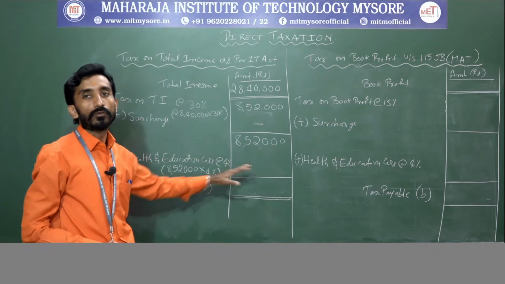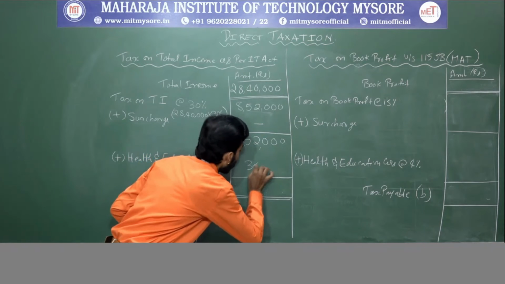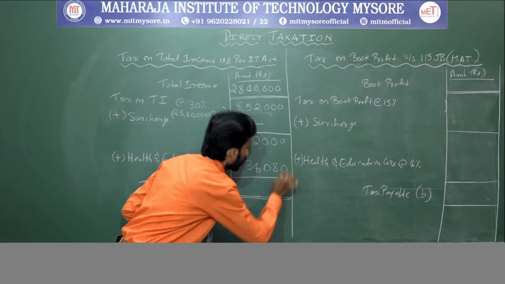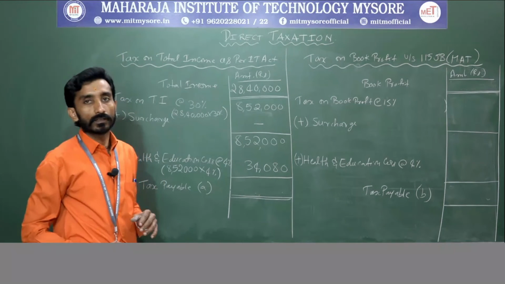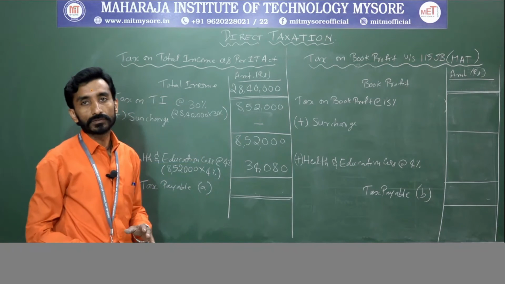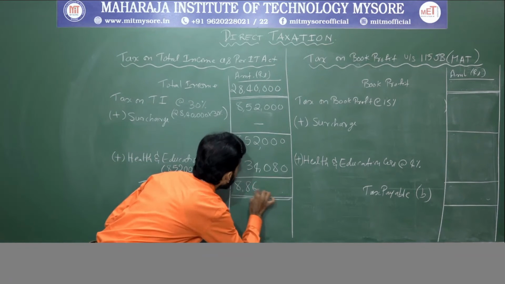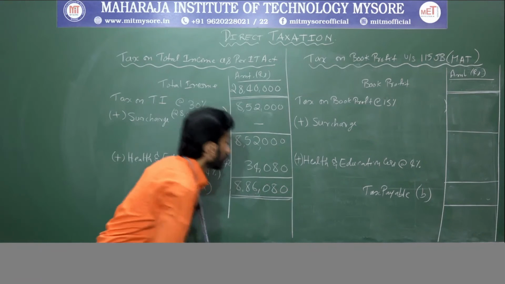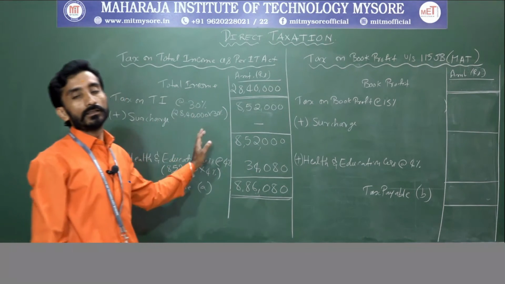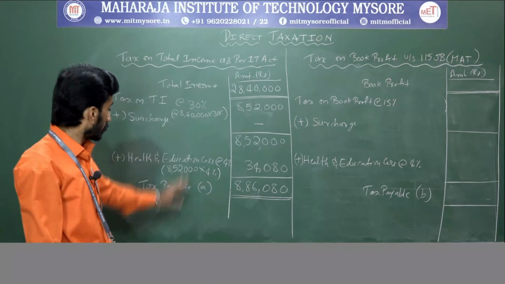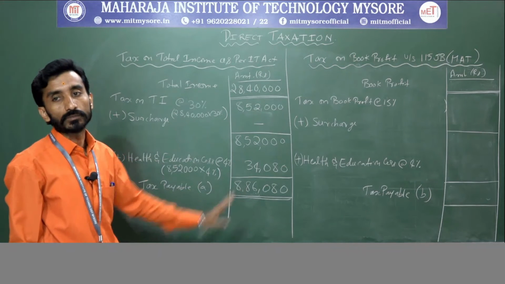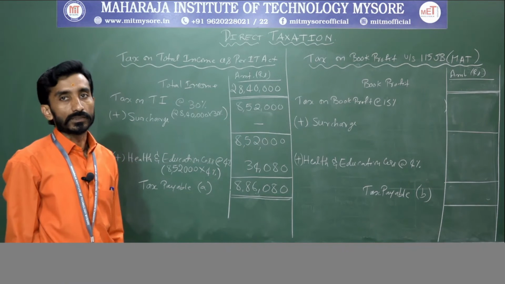What is the amount? 34,080. Now you sum this up, and you will get 8 lakh 86,080. So as per the IT provisions, this is the tax payable with respect to SM Energy.